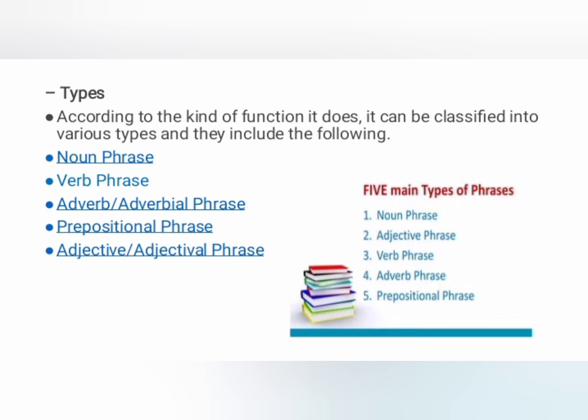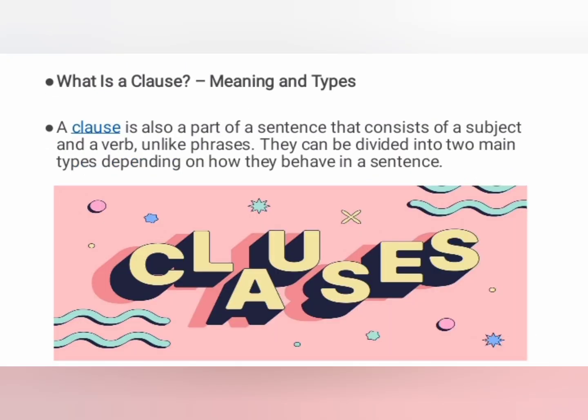Now we will discuss clauses. What are clauses? A clause is also a part of a sentence that consists of a subject and a verb, unlike phrases. They can be classified into two main types depending on how they behave in a sentence.